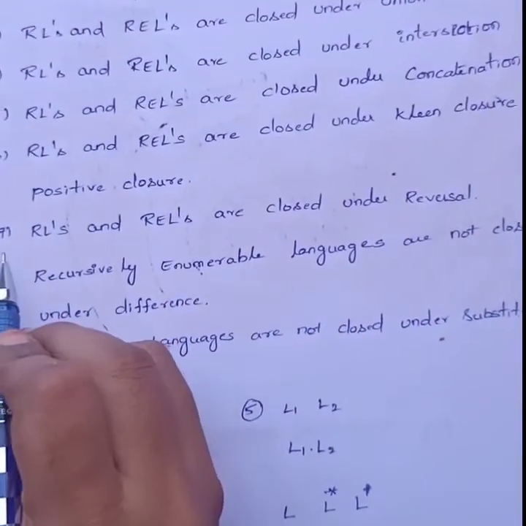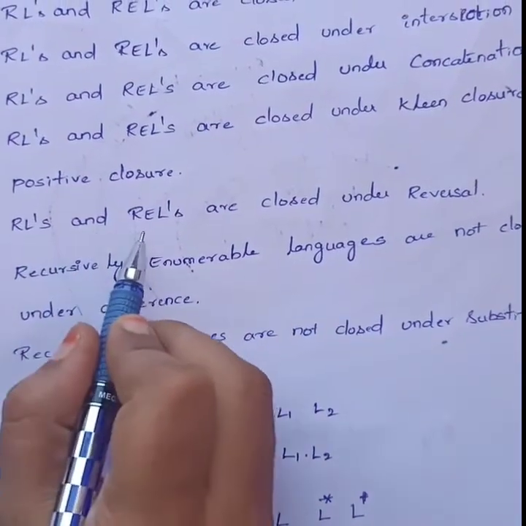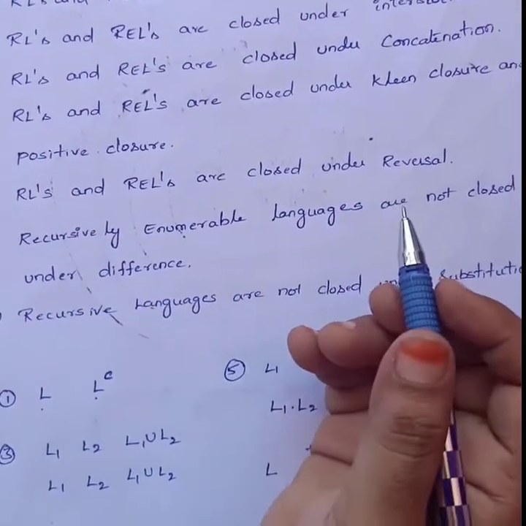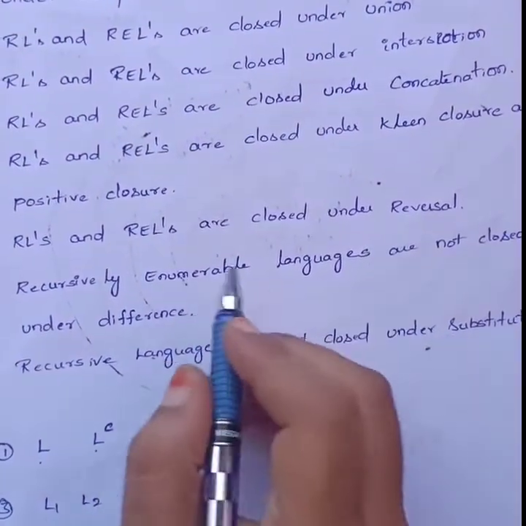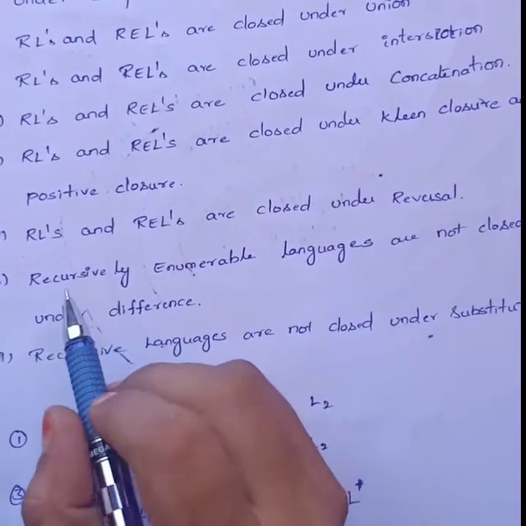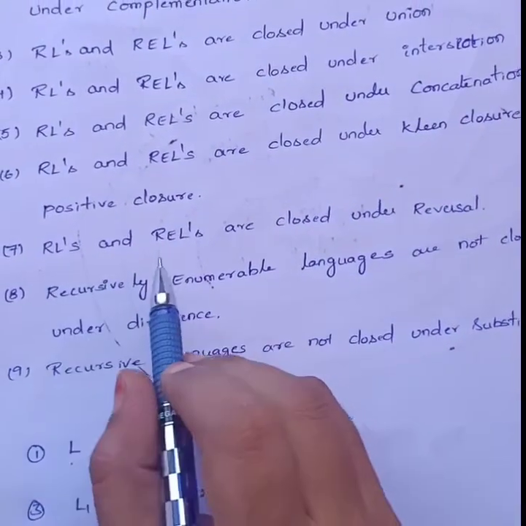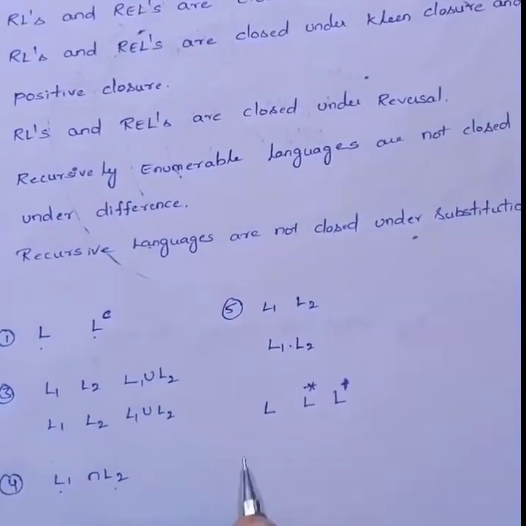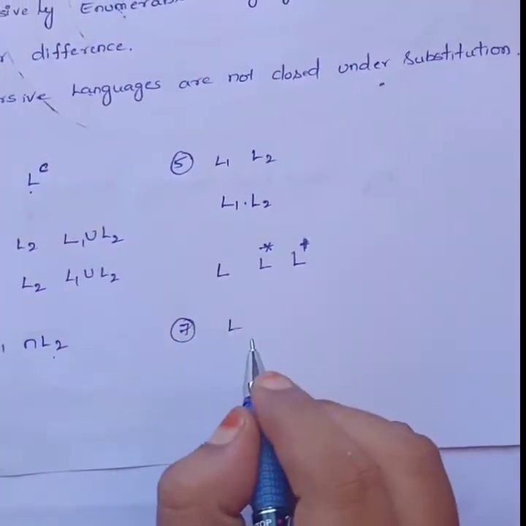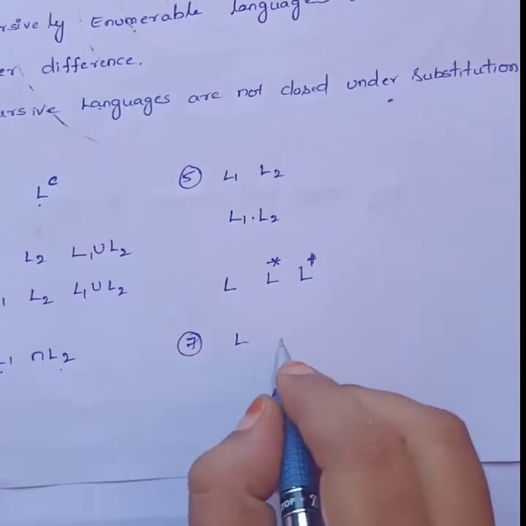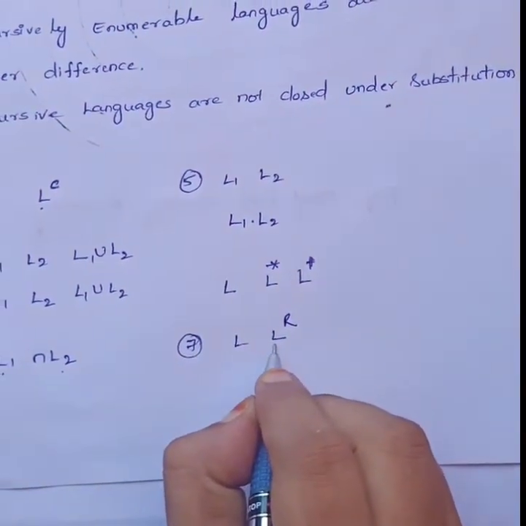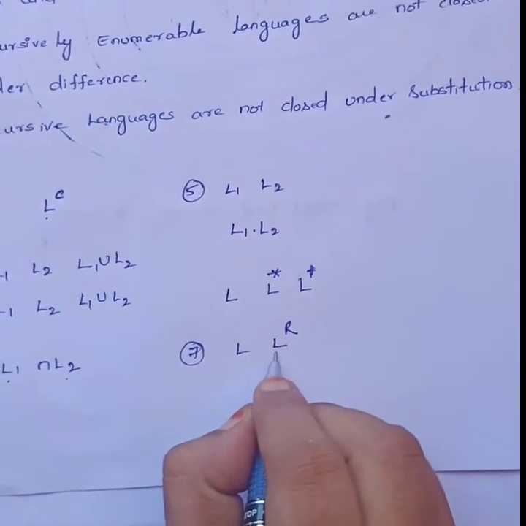And the seventh one: recursive languages and recursively enumerable languages are closed under reversal. We are performing the reverse of a string. If L is a recursive or recursively enumerable language, then when I perform the reverse of that language, it is also a recursive or recursively enumerable language.